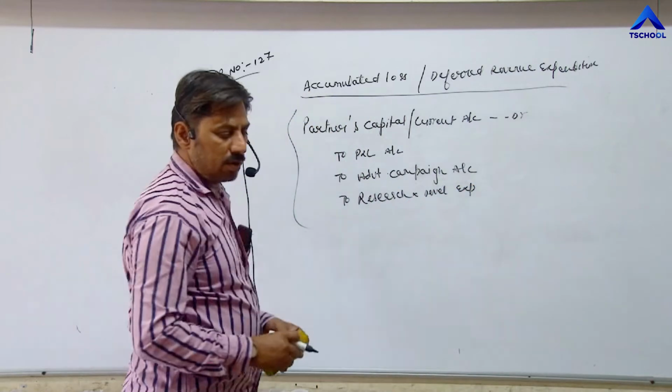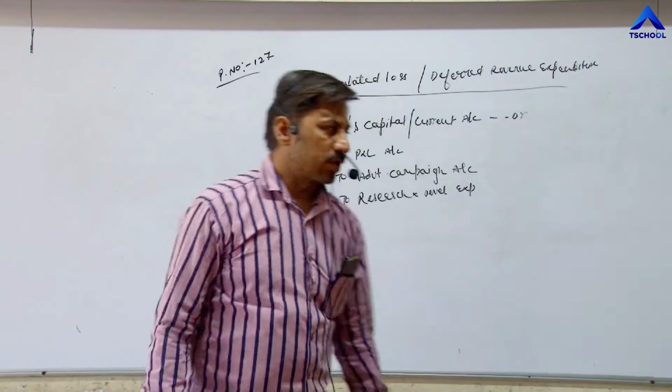So this is the entry for distribution of accumulated loss.